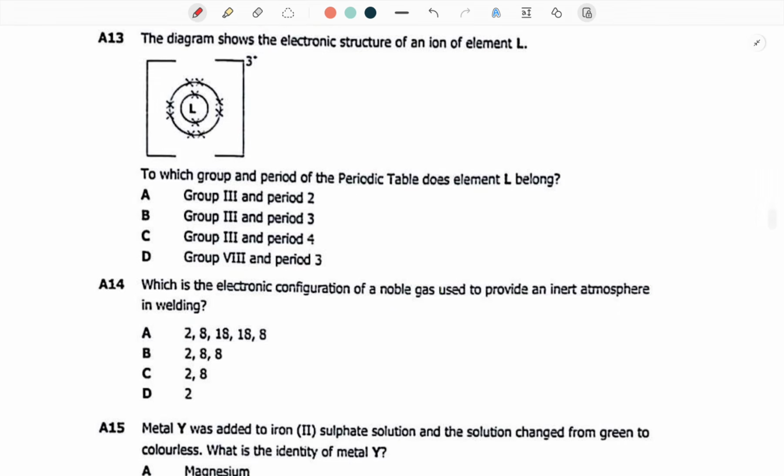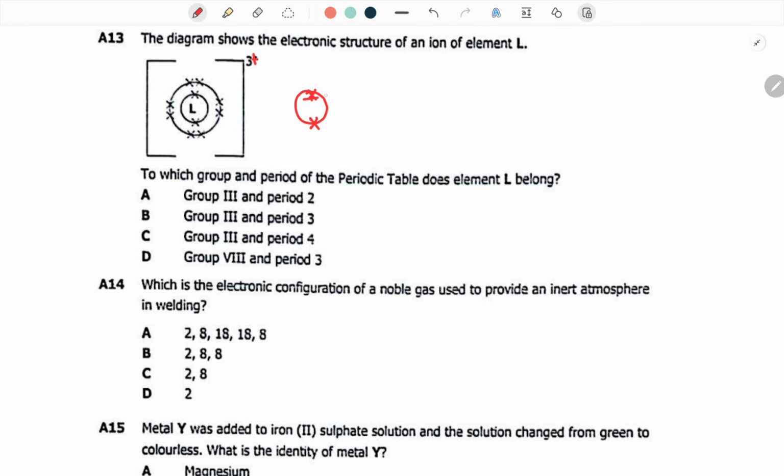The diagram shows the electronic structure of an ion of element L. To which group and period of the periodic table does element L belong to? Now, guys, I want you to look at this. I want you to follow me well. You have seen what is inside here. These are electrons in their shells. Now, here they're telling you that this is 3+, which tells you that this element had 3 extra electrons in its outermost shell. In other words, at first, before they did anything, it was like this.